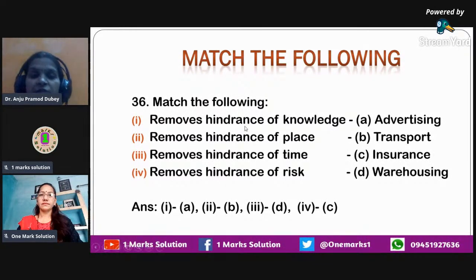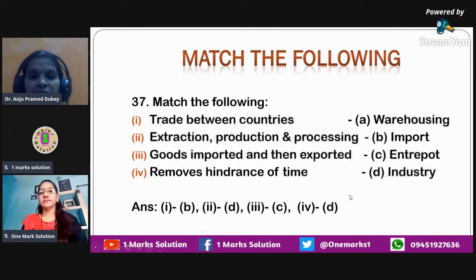So removing hindrance of knowledge is done with the help of advertising. When consumers see advertisements, they enhance their knowledge about products, the features, the price, the quality, and all that. And then using transport, you can remove hindrance of place. Using warehousing, where you can store your goods, you can overcome the hindrance of time. You can keep your things in a warehouse, and then whenever you need it, you can take them out. And risk can be reduced with the help of insurance. So this is how matching has to be done.